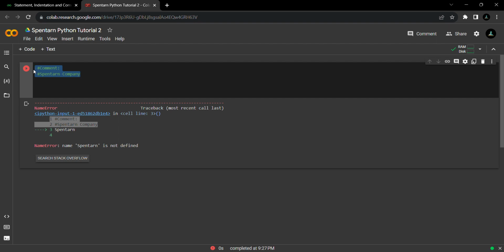So by using the hash, we can have the single line comment. If I want to use a multi-line comment, what can I do? For an example, I have a very huge paragraph that I want to write and want to ignore, so that my compiler would not interpret or compile it and does not throw any error to me. In this case, I can use the multi-line comment. How can I do the multi-line comment? For an example, if I want to write my introduction, I can write it.